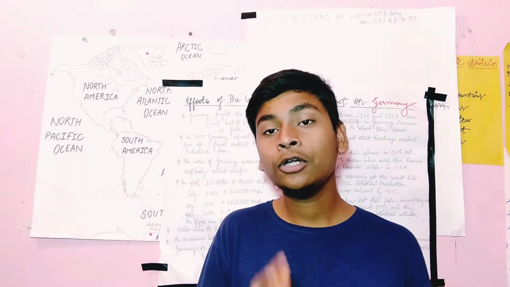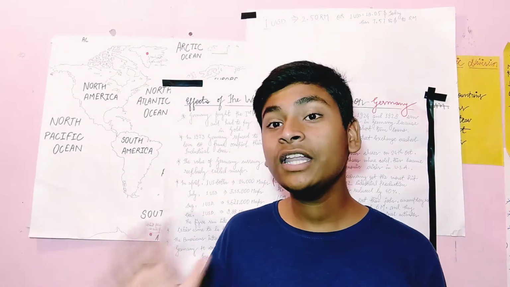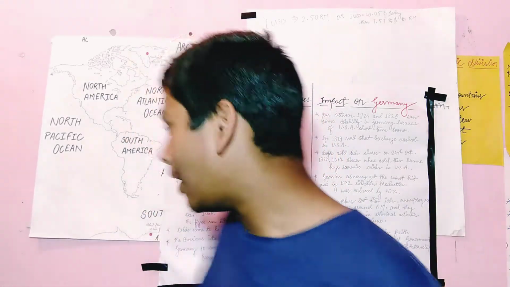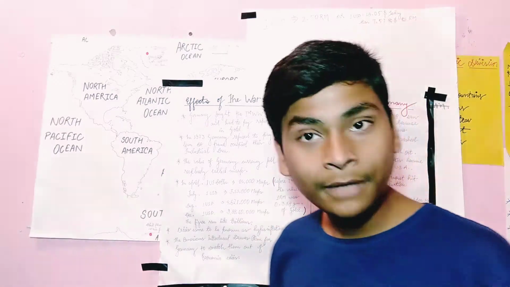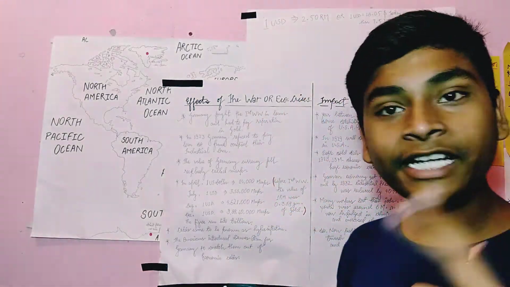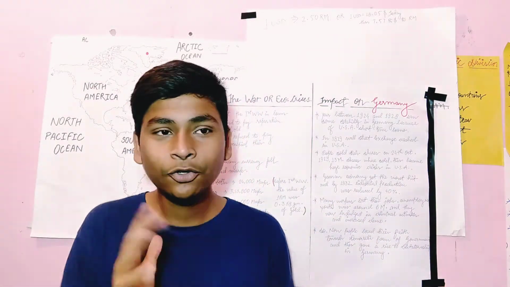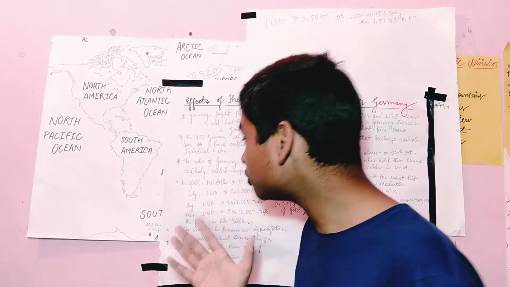Means the currency fell so recklessly after the war that if you give 24,000 marks, you will get $1. After just 3 to 4 months, when July came in 1923, 1 USD was equal to 3,53,000 marks. You can see the situation of Germany at that time.